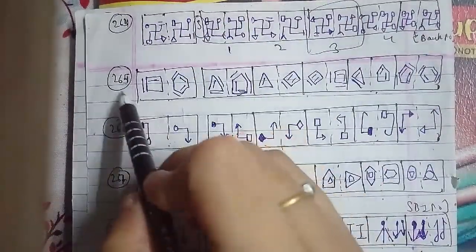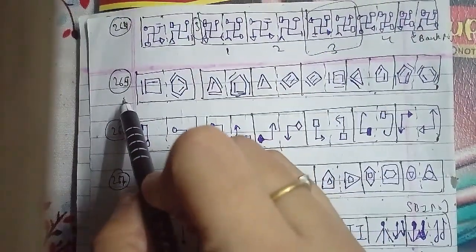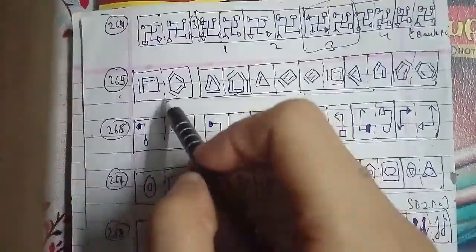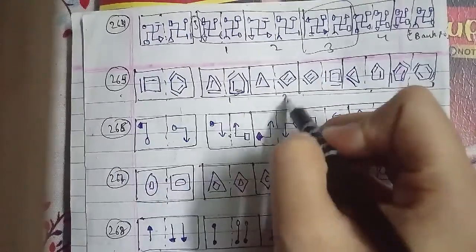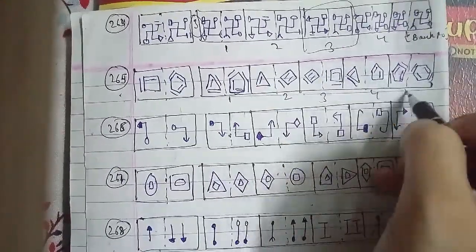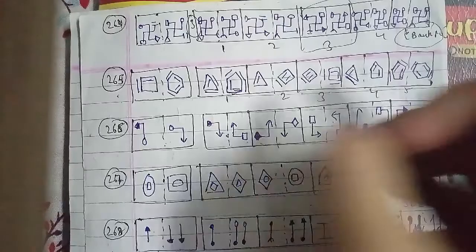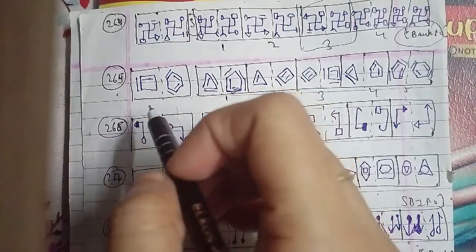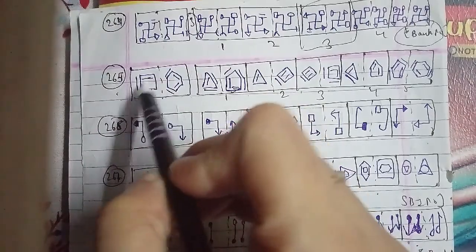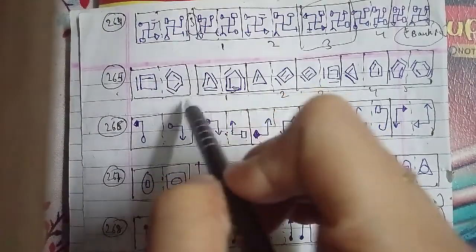Let's go ahead with the other one, which is the 265th question of the session. This is a figure, as you can see here, named 1, 2, 3, 4 and 5. This is very important because this has been asked in a bank PO question paper as well. As you can see, there are bar lines outside and inside the figure.